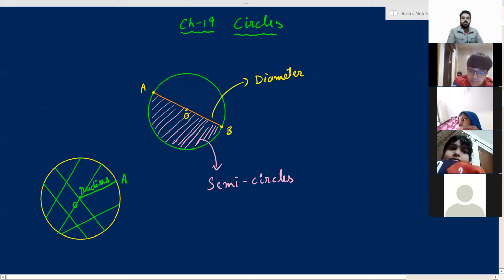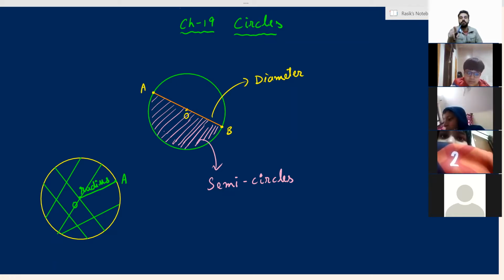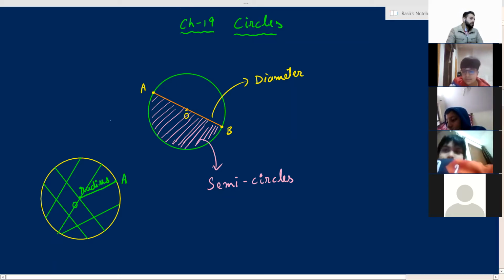Absolutely right, Kushag. Some of you gave the reason also. The reason is the radius has one end point on the circle, but the other end point is at the center of the circle. And a chord must have both the endpoints on the circumference of the circle. Okay. Both endpoints of a chord must be on the circle. So radius is not a type of chord. Diameter is a type of chord. Got it, everyone? Understood? Yes, concept is clear.